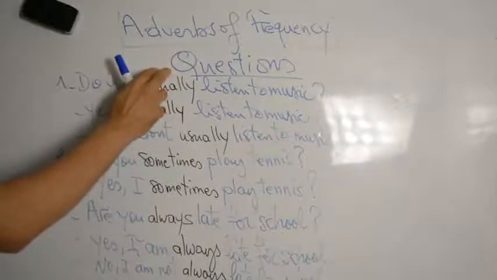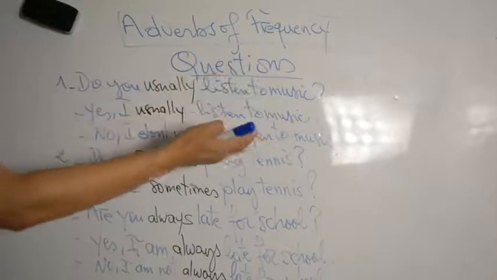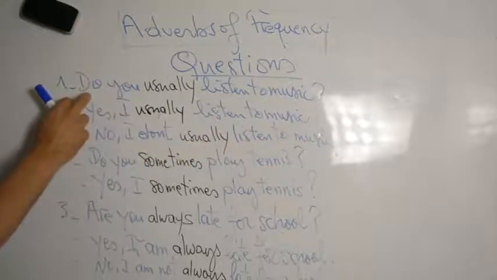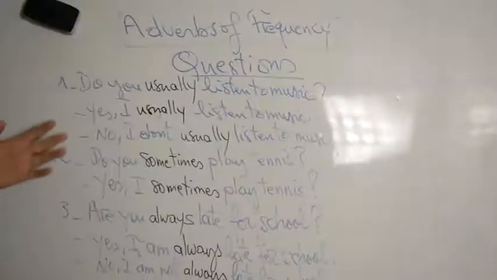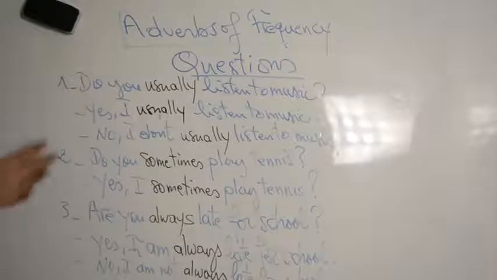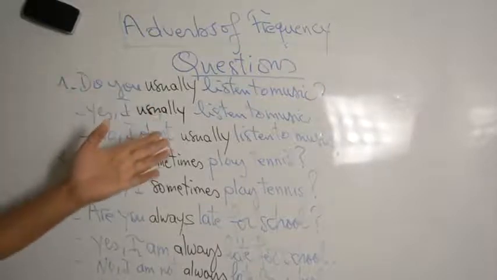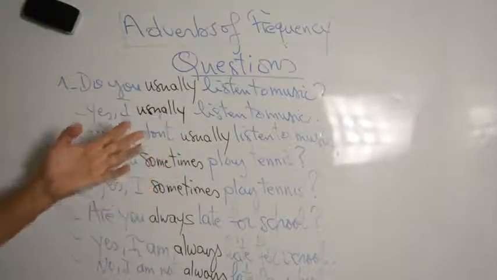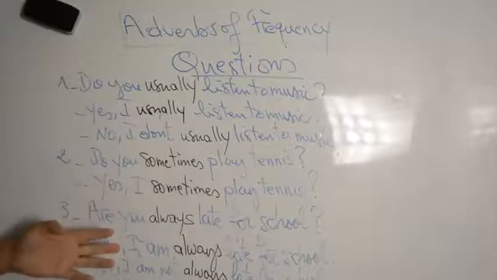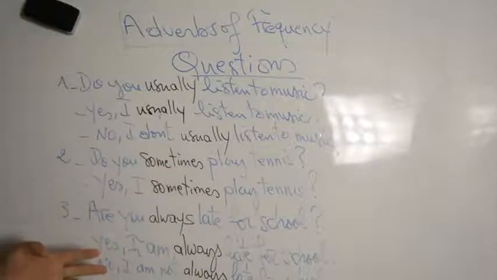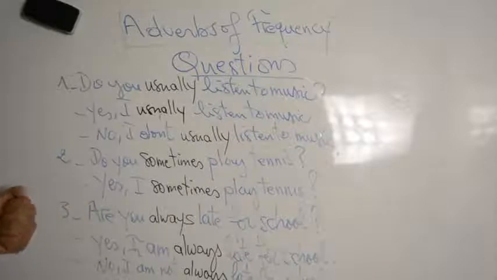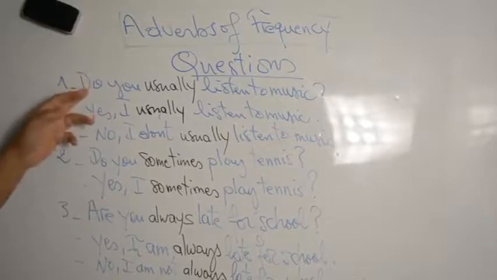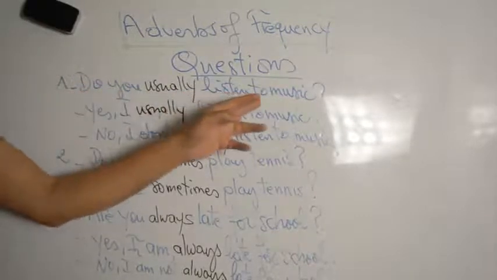Now we are going to practice adverbs of frequency with the interrogative form. What do we mean by interrogative form? It means questions, when you ask questions. So here, this is the first question. We use this type of question with do you, does he, do we, are you, is he, are they. We call this type of question a yes/no question.